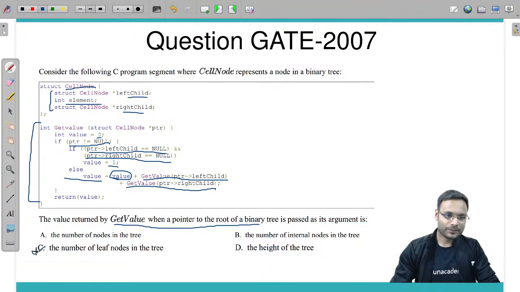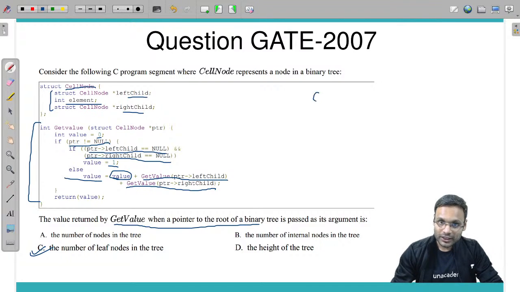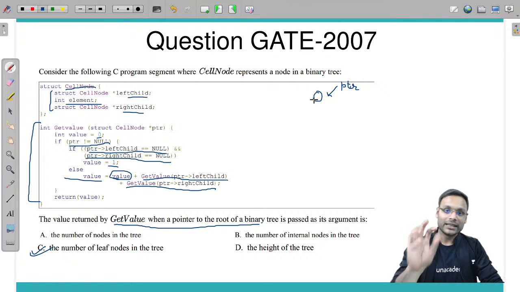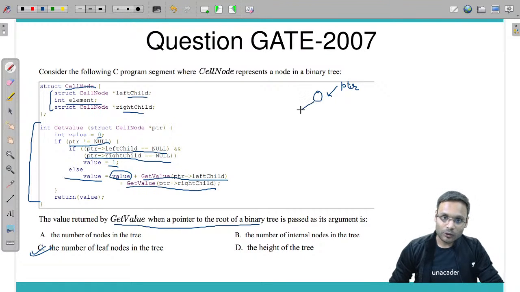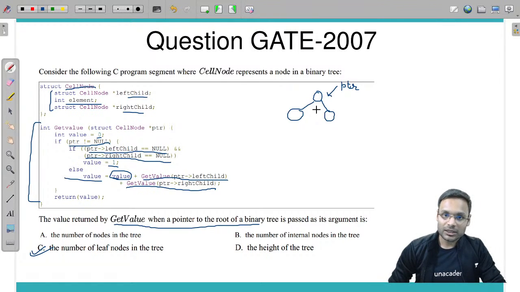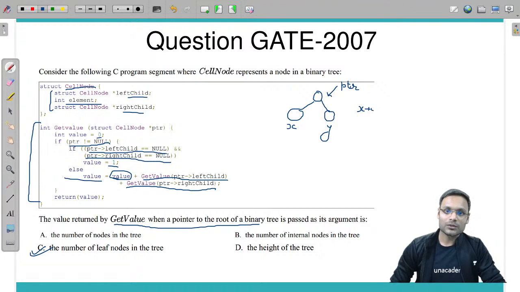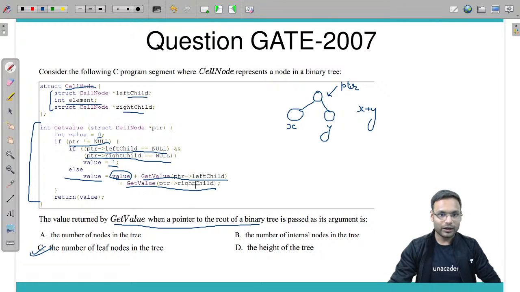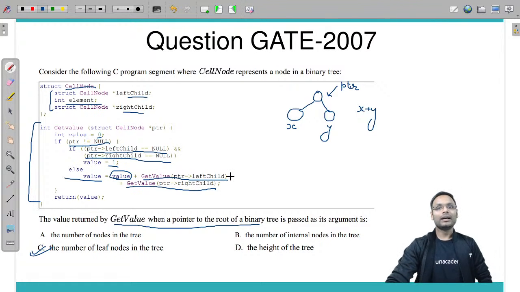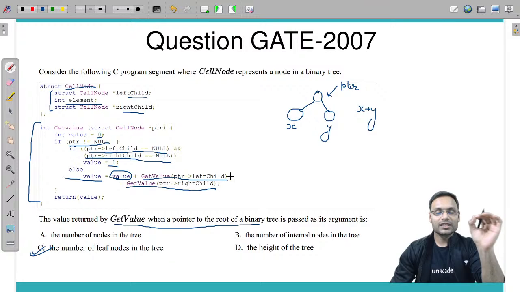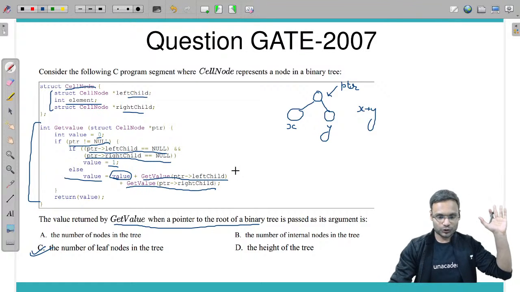Leaf nodes. So what this particular function does: if we are calling the function with a pointer, we check whether the pointer is pointing to a leaf node. If yes, then return 1. If not, then calculate the number of leaf nodes in the left subtree, then calculate the leaf nodes in the right subtree. Suppose there are some x leaf nodes in one and y leaf nodes in the other, then total leaf nodes will be x plus y. This is what they have written: get the value from the left child and the value from the right child. So the answer is that this function returns the number of leaf nodes.